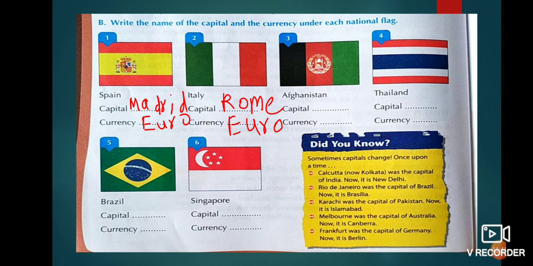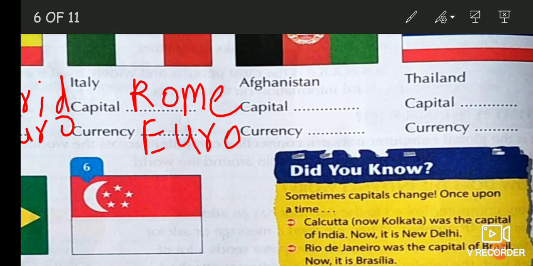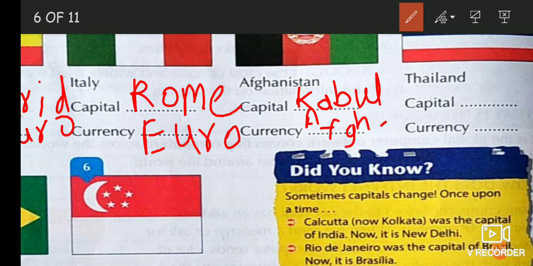The third one is Afghanistan. So what is the capital of Afghanistan? It is Kabul. So we'll write KABUL, Kabul, and its currency is Afghani, AFGHANI.